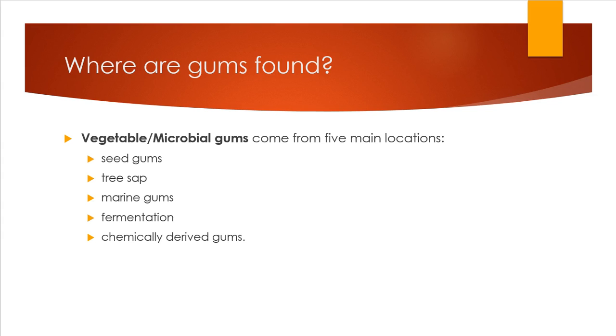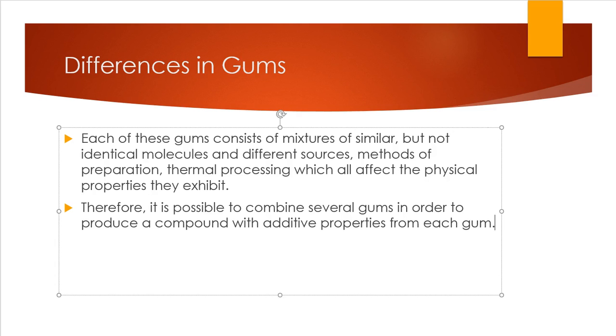They can be found in the seed gums as 1, tree sap as 2, marine gums, fermentation, and as well as the chemically derived gums. However, most of them are going to be found in the woody elements of plants or in the seed coatings.